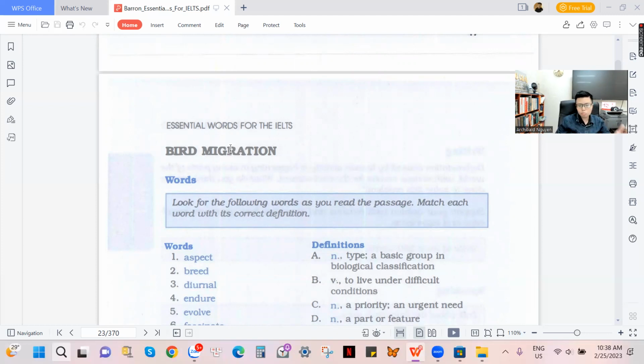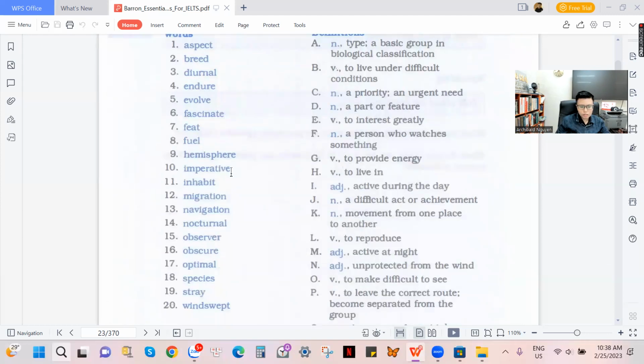It's like bird movements. So right here we have the word migration, or the action verb of it, that is migrate. So instead of saying that the birds move from south to north, or move from north to south, we are going to use the word migrate instead of move.